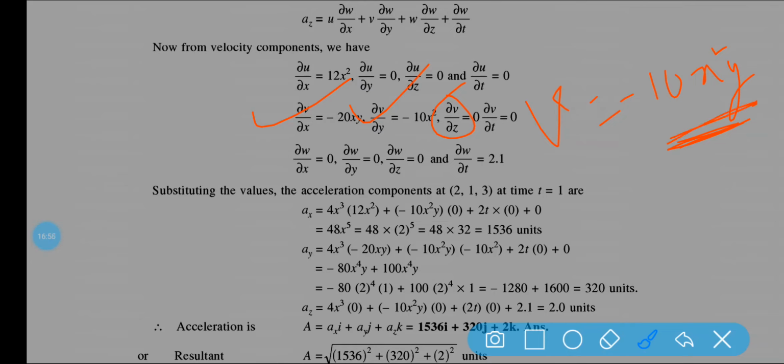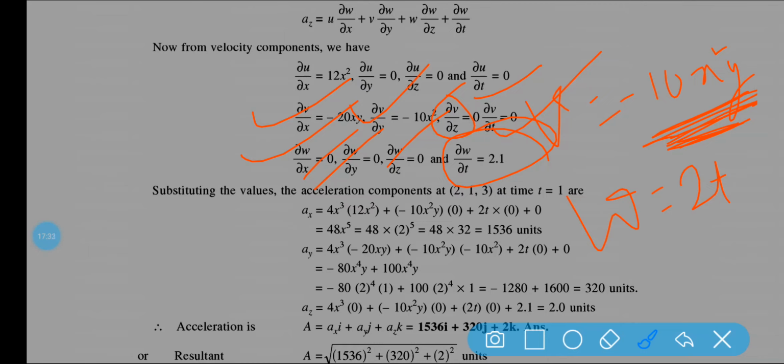Similarly del v by del t, no t component, so it will be 0. Come to the last velocity component, w is equal to 2t. There is neither x nor y nor z, so all these will be 0. Only the component that exists is del w by del t, which is equal to 2, because t is equal to 1.